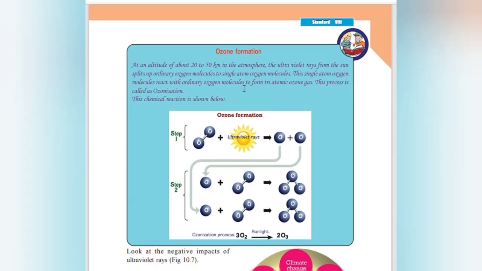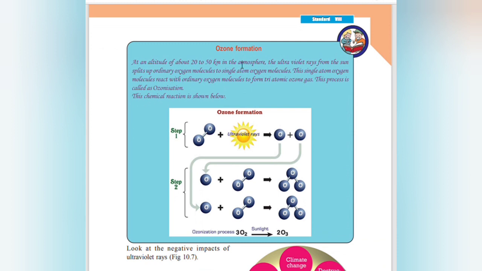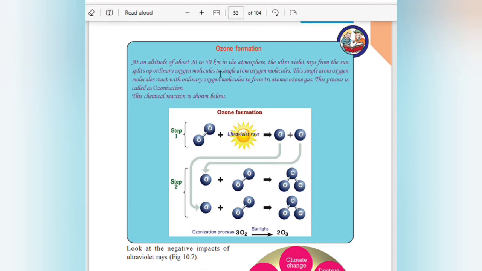Ozone formation. At an altitude of about 20 to 50 km in the atmosphere, the ultraviolet rays from the sun split ordinary oxygen molecules into single atom oxygen. These single atom oxygen atoms react with ordinary oxygen molecules to form triatomic ozone gas. The process is called ozonization.